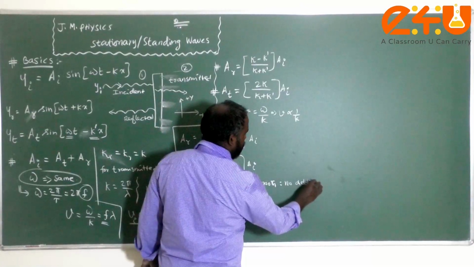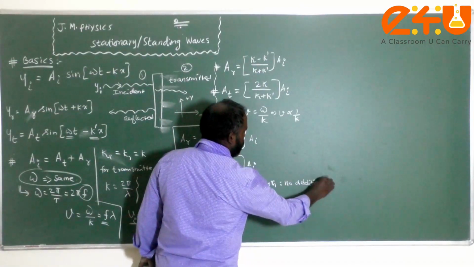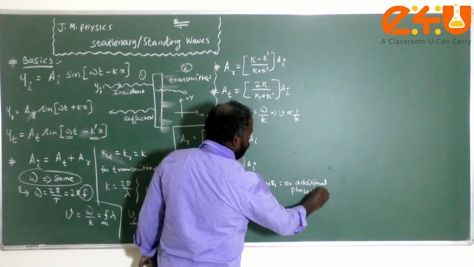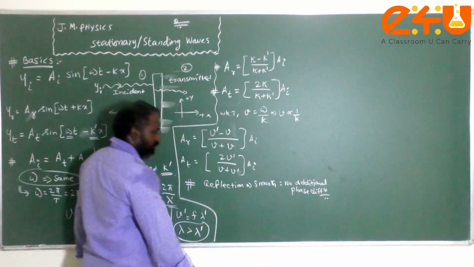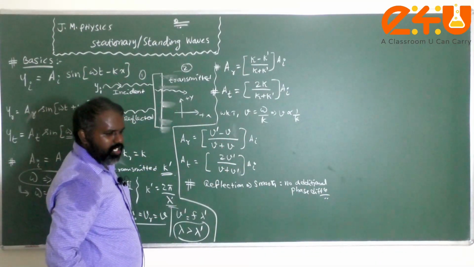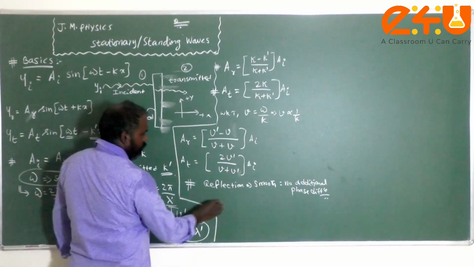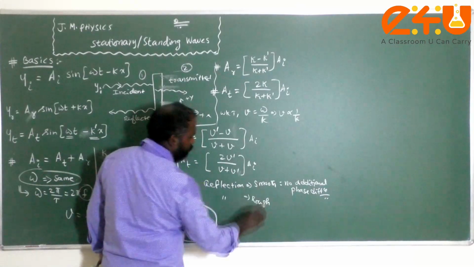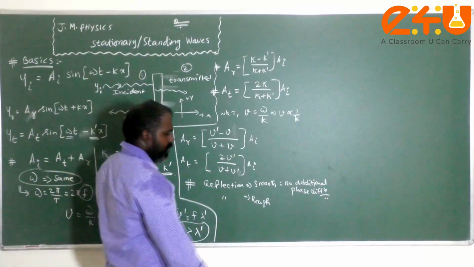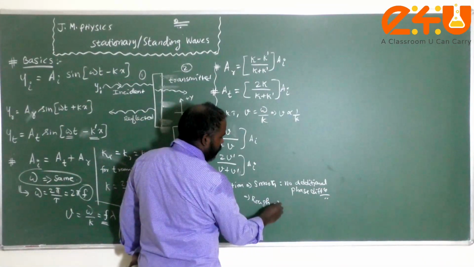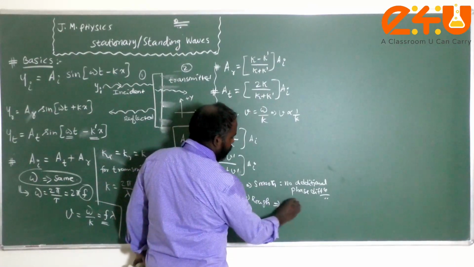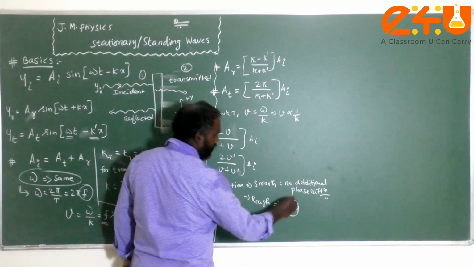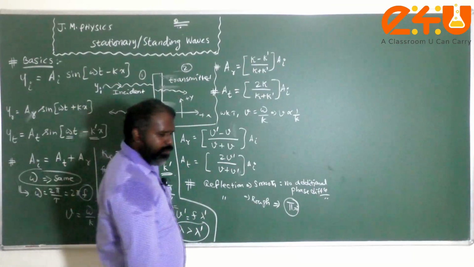There is no what, children? Additional phase difference. There is no additional what, children? Phase difference. Okay, and all that we already discussed in a plane progressive wave. If reflection takes place at a rough reflecting surface, there will be an additional phase difference of pi radian.